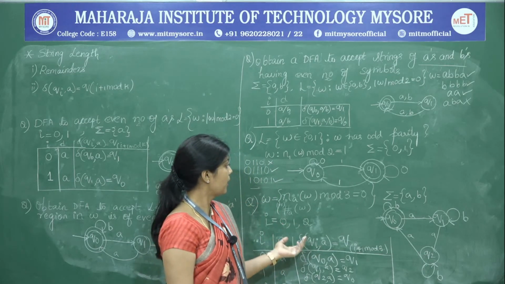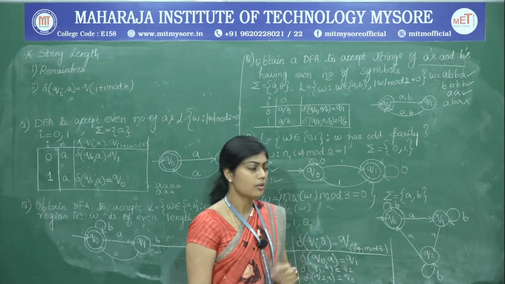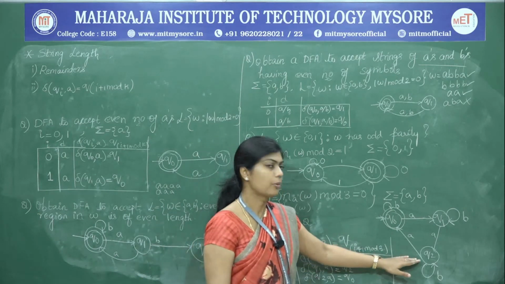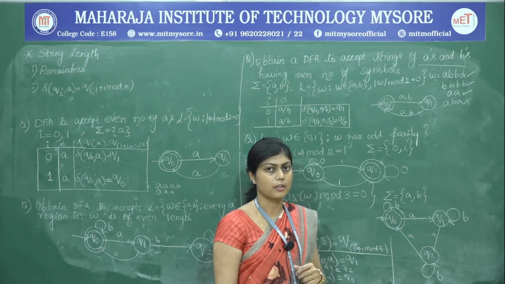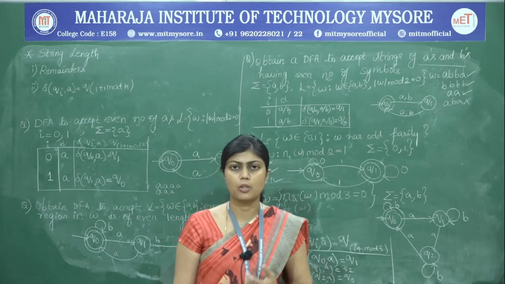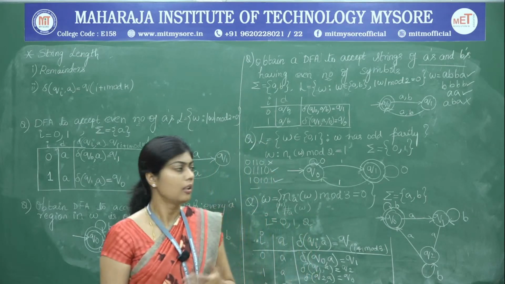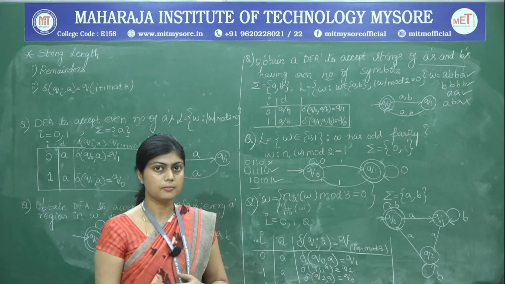The question might also be like, number of A's in W mod 3 is equal to 2. In that case, Q2 is going to become the final state, and Q naught and Q1 will become the non-final states. So, depending upon the problem statement, we will have to agree upon the different accepting states of this DFA. Thank you.